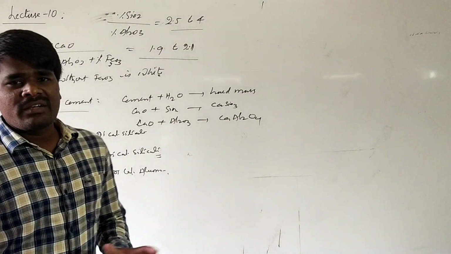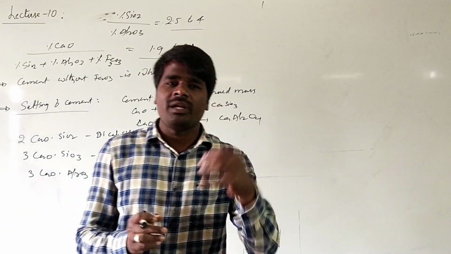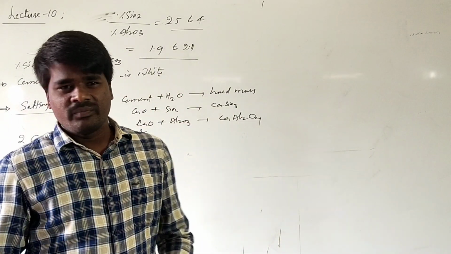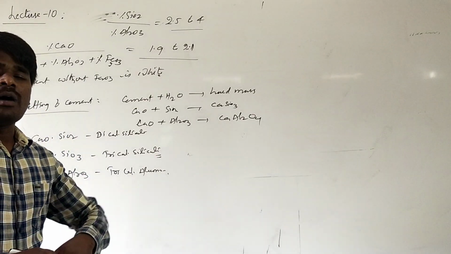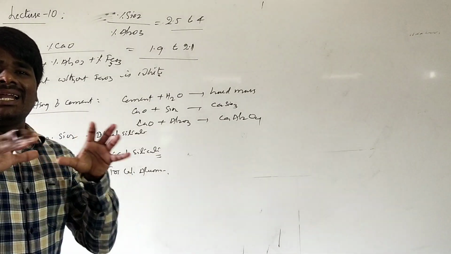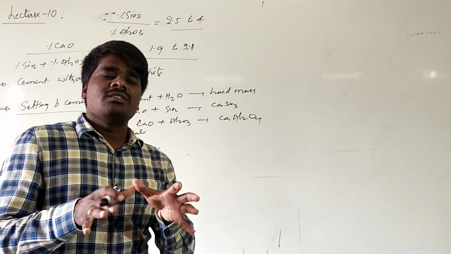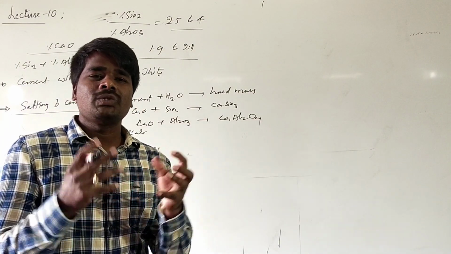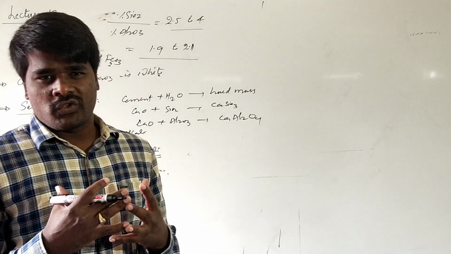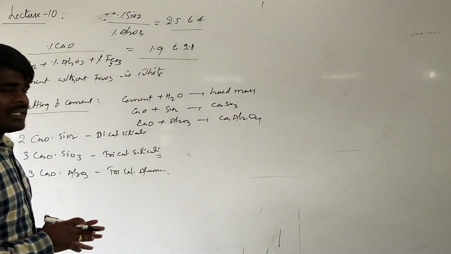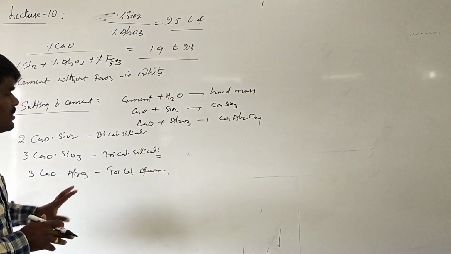And during the hardening of cement, what happens? Frequently we need to sprinkle water on the cement. So when you are sprinkling the water, what happens? This water helps to form hydrates, which have a needle-like structure, which will help the cement to become very hard due to the interlocking of these hydrated needle-like structures. This is about the setting of cement and the chemistry involved in it.